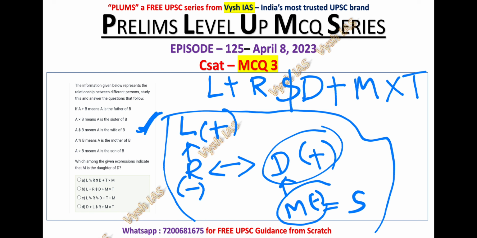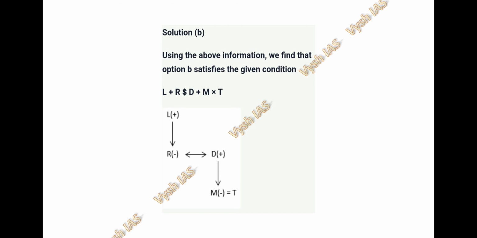You can solve this question by checking from A, C and D also. You have to tell me in the comment box what will be the relationship of D and M in the option number A. What will be the relation between D and M in option C and option D also. Please mention in the comment box.